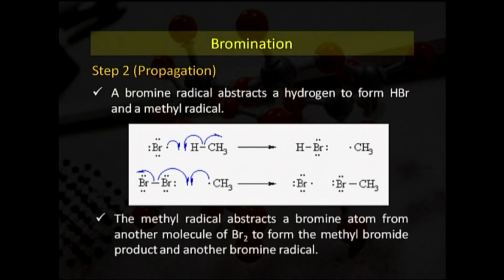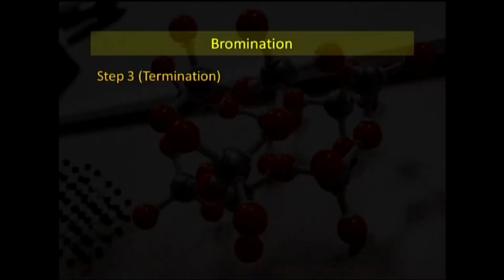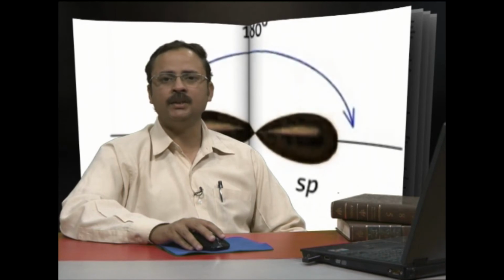The methyl radical abstracts a bromine atom from another molecule of Br2 to form the methyl bromide product and another bromine radical. Now, we will move towards step 3, that is known as the termination step, that is the rate determining step, or you may say the end point step.